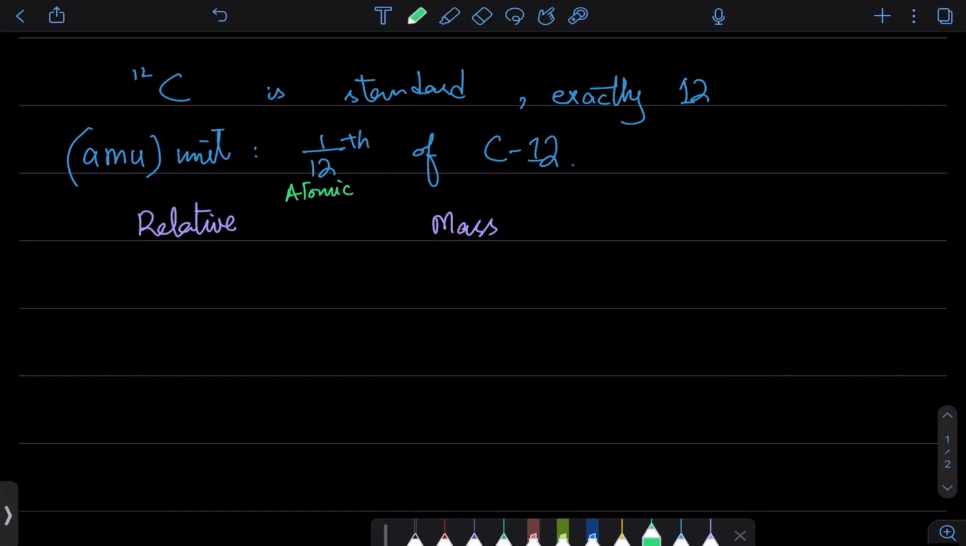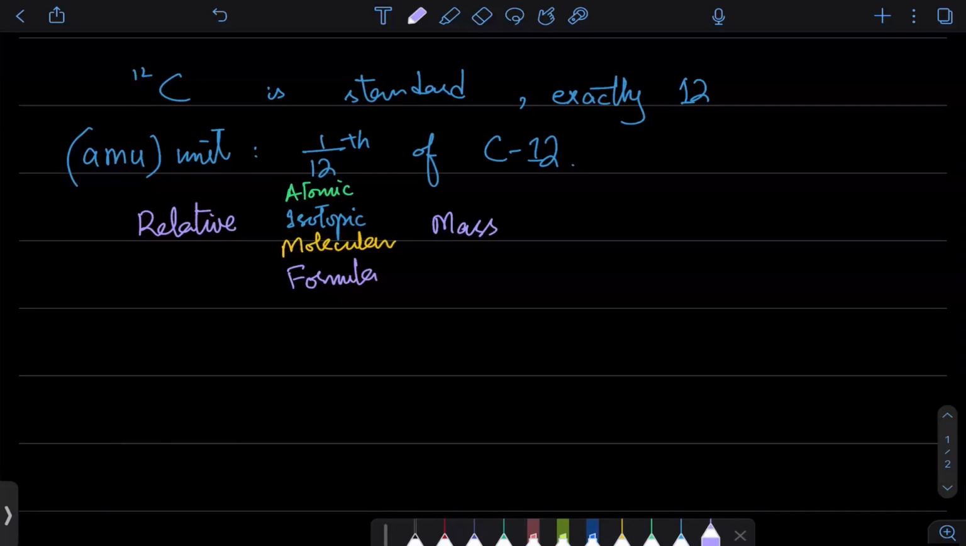We have the relative isotopic mass. We have the relative molecular mass. And you can have other masses as well. Like you can have relative formula mass. ठीक है? और हर एक की अपनी अपनी significance है. जैसे